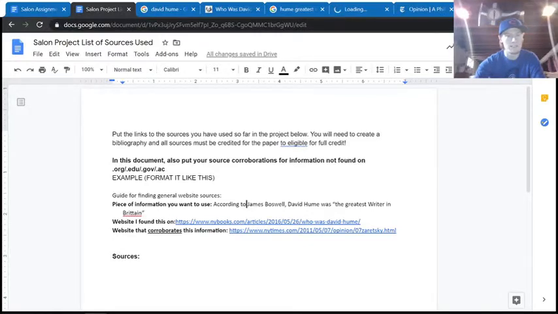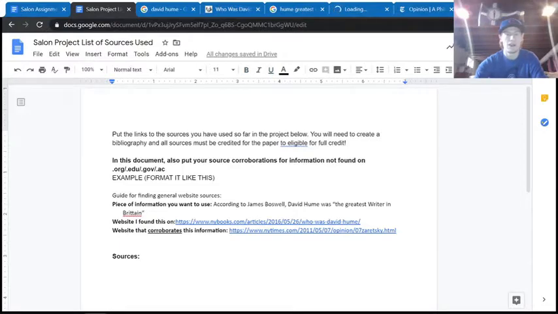So the website that I originally found it on, I'm putting the URL there. I'm going to come back to this later and use this as a citation or a reference. But for now, I just want to keep track of it. And then the second website that I found that corroborates this information and pasted it right there.